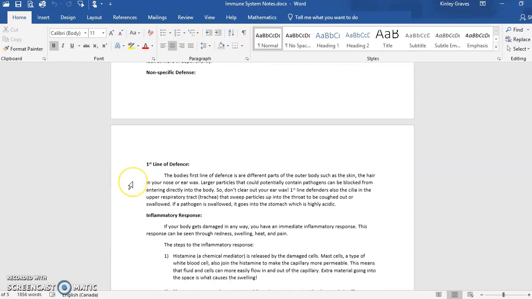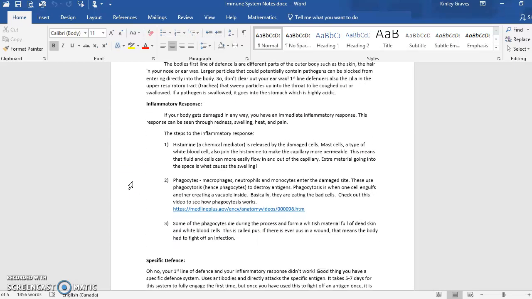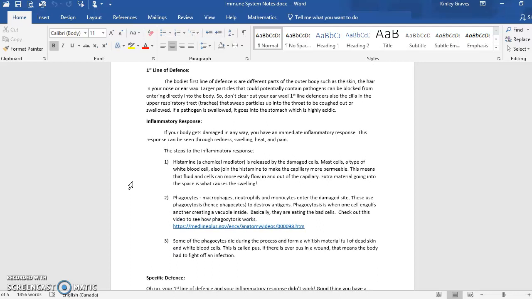So let's look at our non-specific defense. So the first line of defense is outer parts of the body, such as the skin, the hair in your nose, or your earwax. Larger particles that could potentially contain pathogens get blocked from entering directly into the body. So don't clear out your earwax, it keeps you safe.